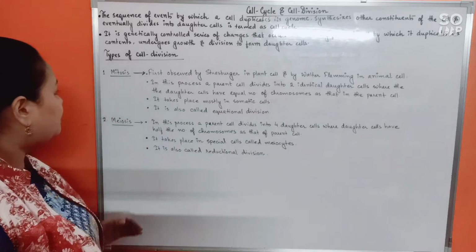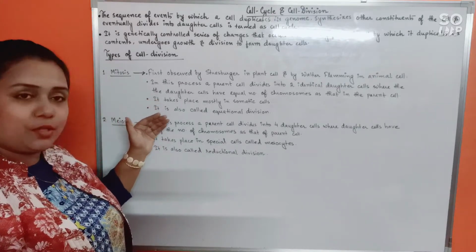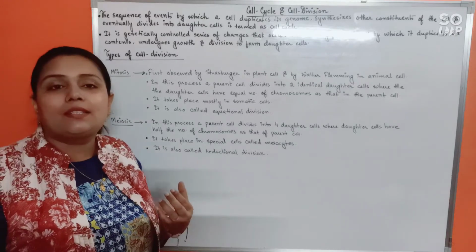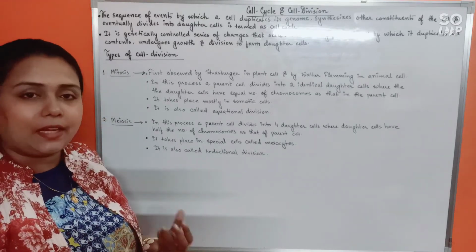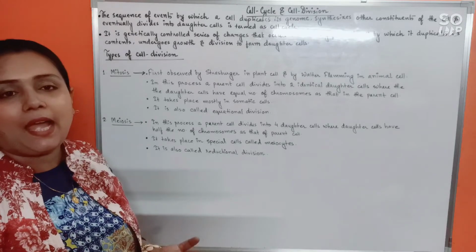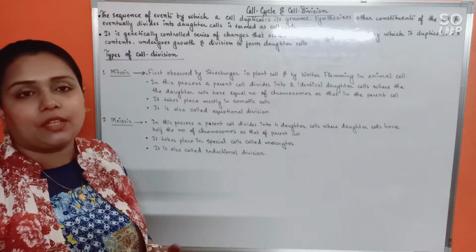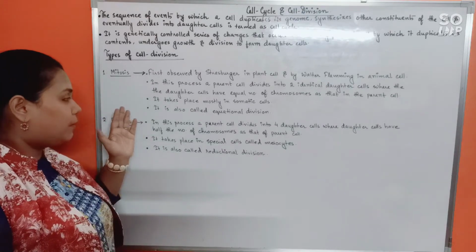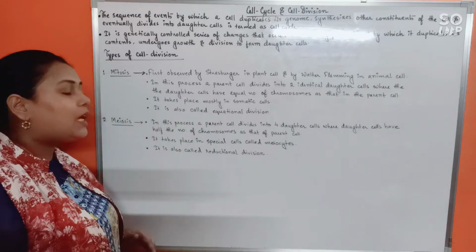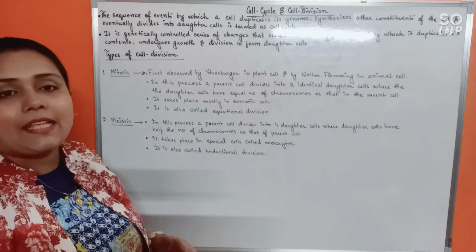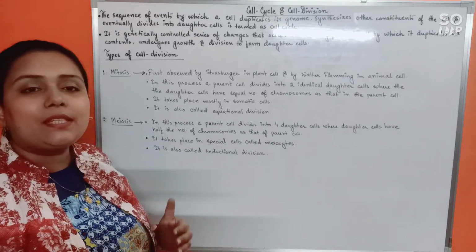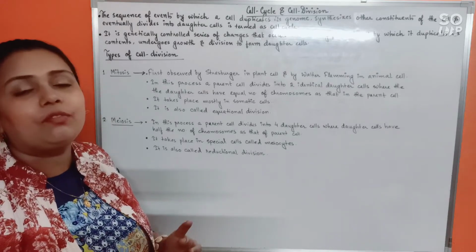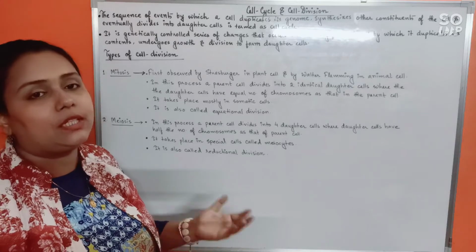Alright. Now, this process of mitosis takes place mostly in the somatic cells. That means the cells that form the body in case of animals. Also, in case of plants, it would be very frequently observed in the meristematic cells. Now, the mitosis process is also known as equational division, because in mitosis, the parental cell and the daughter cells will have an equal number of chromosomes. That's why we call the process equational division.